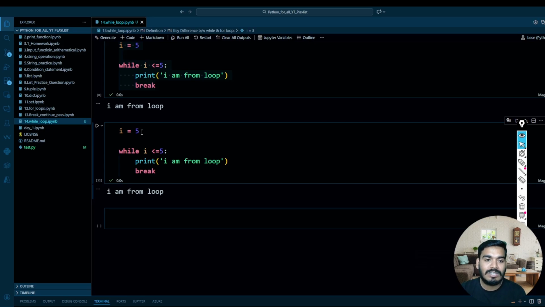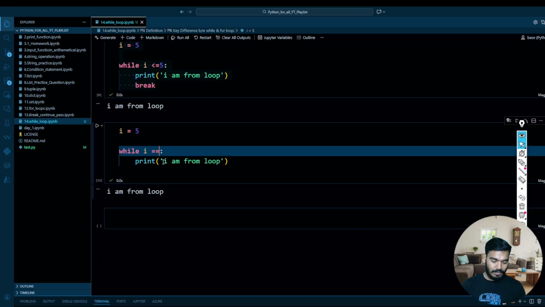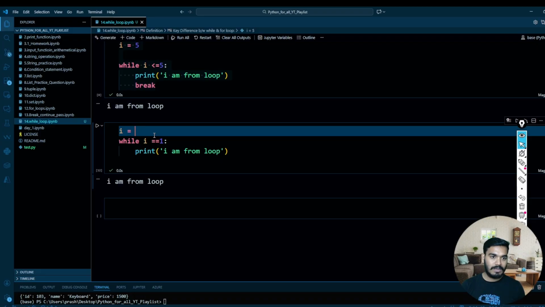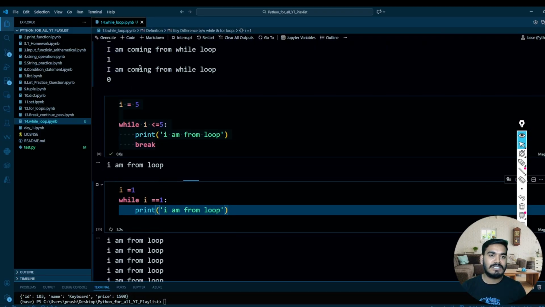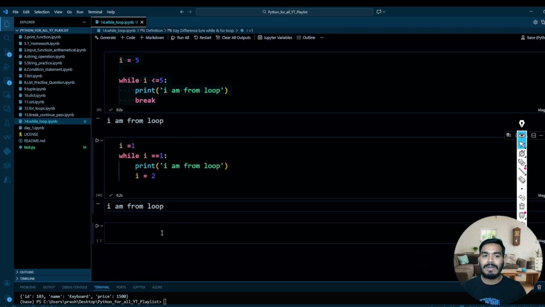So when to use this one? Whenever we reach a certain element and then we want to break, in that case we use break, right? But over here, this is not the right place to use break. You can also, let's say, if you want to iterate just one time, write when I is equal to 1. It is going to iterate multiple times because you are not changing the condition. So for that, you can just write I equal to 2 simply, and then it will execute only one time. This is how your while loop works.